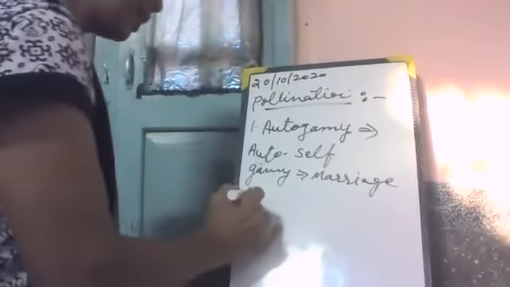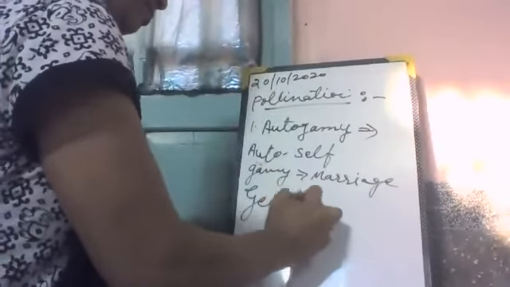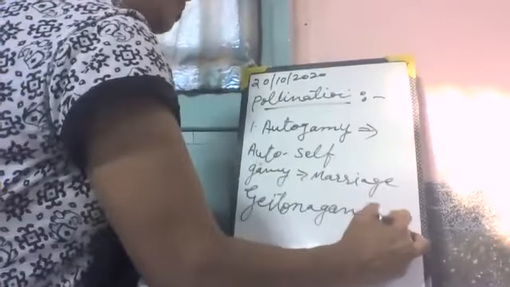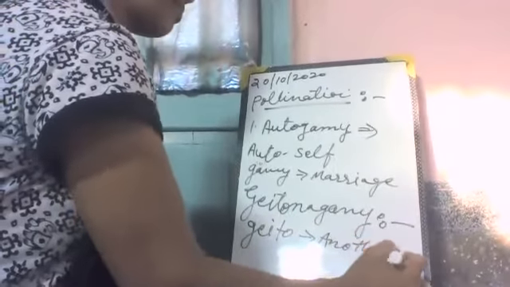Then the next is geitonogamy. Geito means another or neighboring, and gamy means marriage. It means the pollen grains of one flower reach the stigma of another, neighboring flower of the same plant. That is known as geitonogamy.